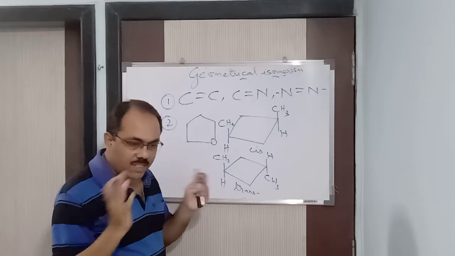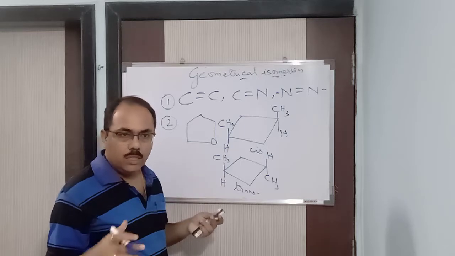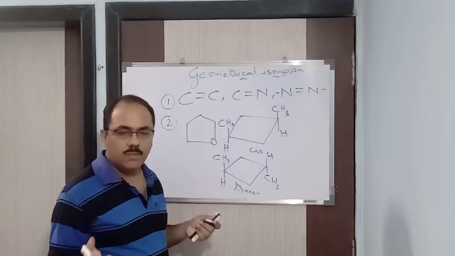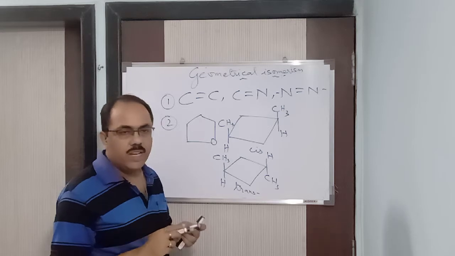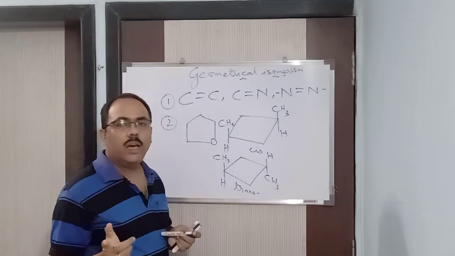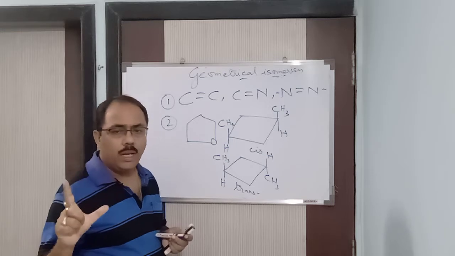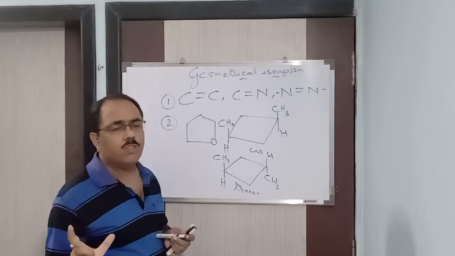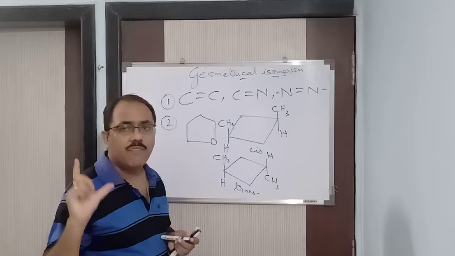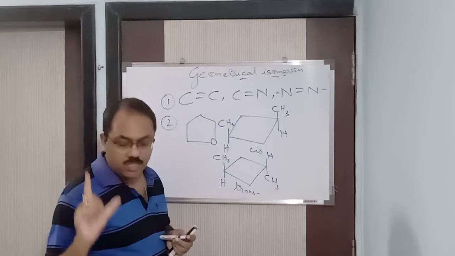Or a fused bicyclo compound, which I mentioned in the previous class. Alright, they are going to show geometrical isomerism. Just remember why these compounds show geometrical isomerism: because they do not have free rotation, they have a restricted rotation.